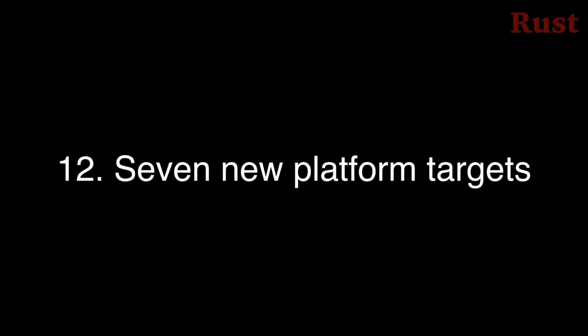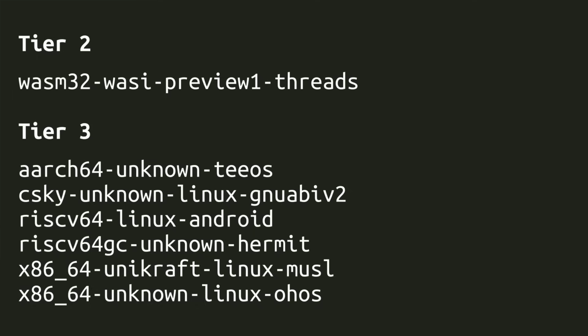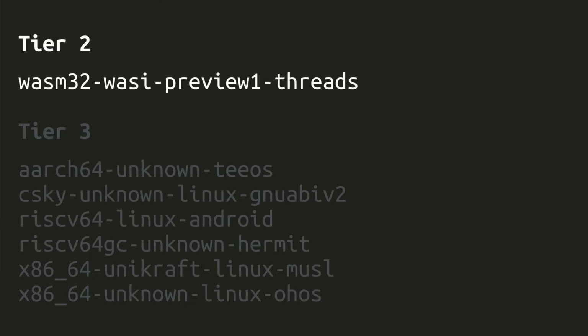Number 12. There are 7 new platform targets. Let's go through the list real quick. We've got 1 new Tier 2 platform target and 6 new Tier 3 platform targets. The Tier 2 target is WASM32 WASI Preview 1 threads. This target is for WebAssembly with the WebAssembly system interface and includes the new WebAssembly threads functionality. Obviously, given the name, this is the first preview of this target. Like always, I'm super excited to see progress on the WebAssembly front. The ability to deploy games I'm making to a browser as one of its targets still astounds me.